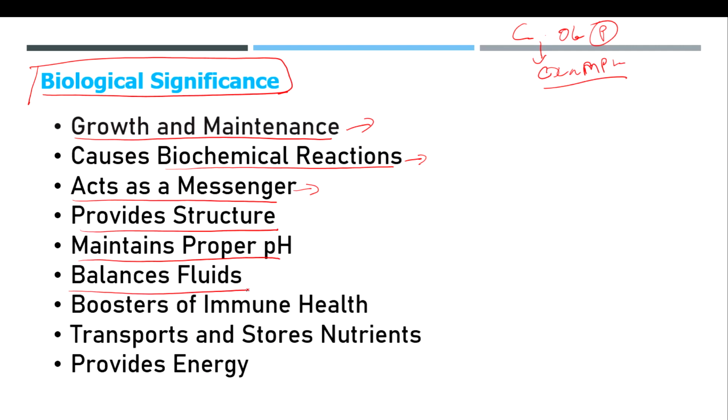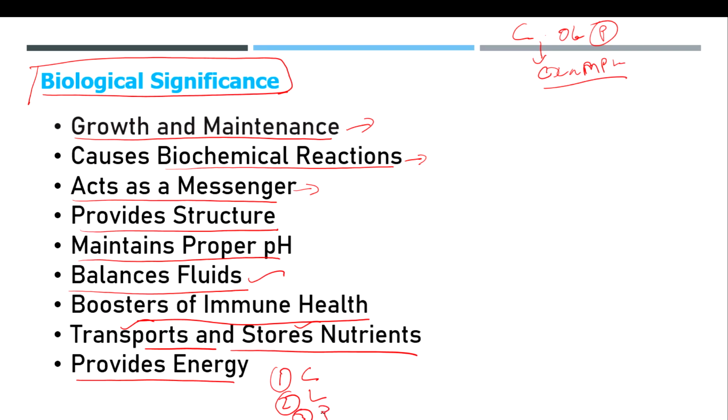And next one is biological fluids. In our body, some of the proteins have a property to retain water molecules. So that's how they balance the fluids in our body. They are the boosters of immune health, that's nothing but production of antibodies in our body. And next one was transports and stores nutrients. These we have also discussed with examples in the classification of proteins. Provides energy. The cell will take energy first from carbohydrates, second from lipids, and third preference will be given to proteins in energy production.